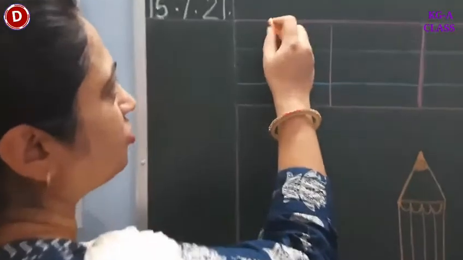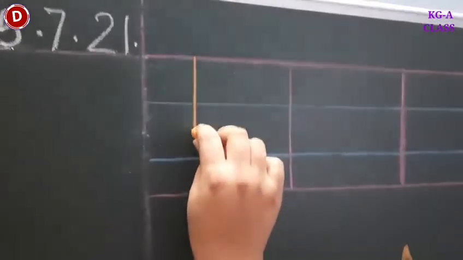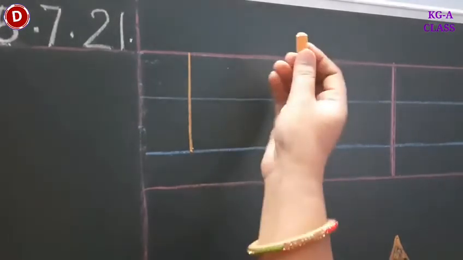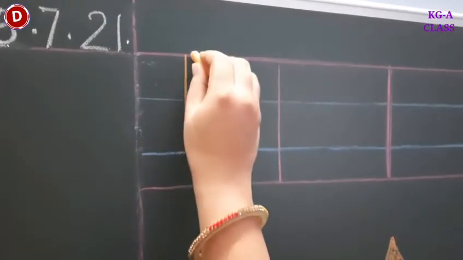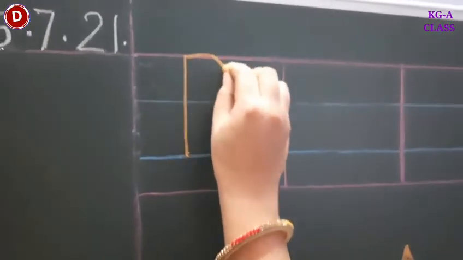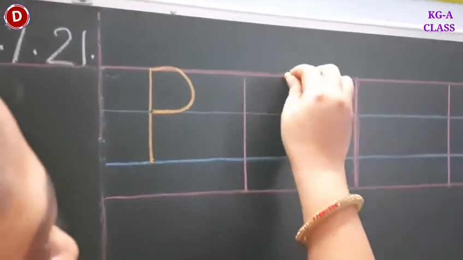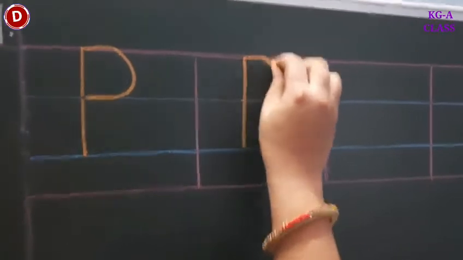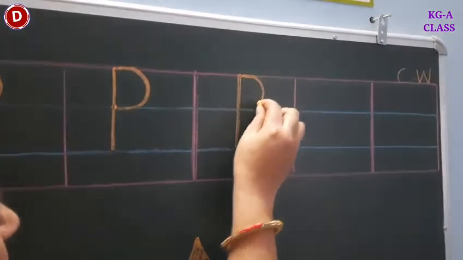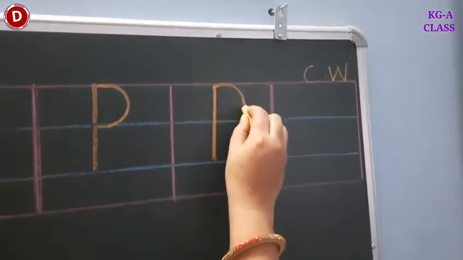Now children, look here how you will write P. You have to put your pencil on the red line and you have to make a standing line till the second blue line, like this. And then you have to make a semicircle on your right side, like this, between the first red line and the first blue line, like this. And then you have to join it with the standing line. In this way, you have to write capital P, like this. Standing line and a small semicircle. Like this.